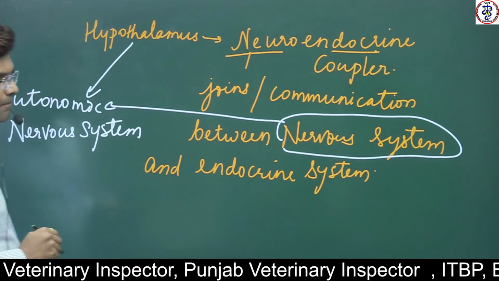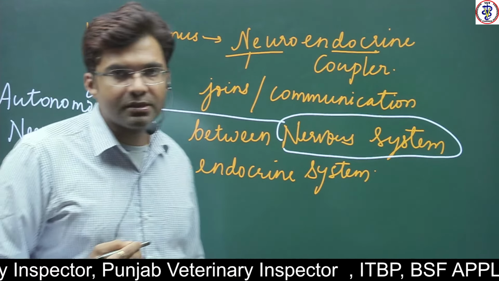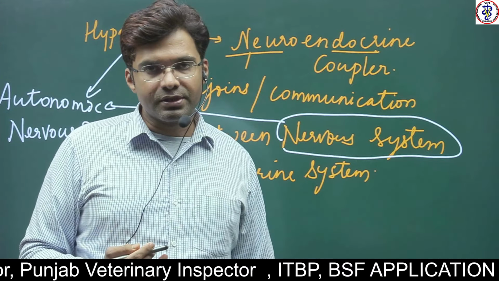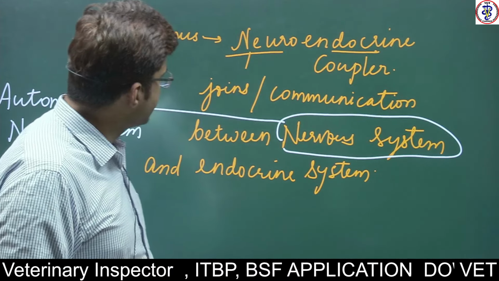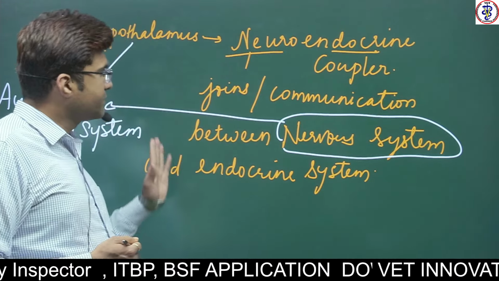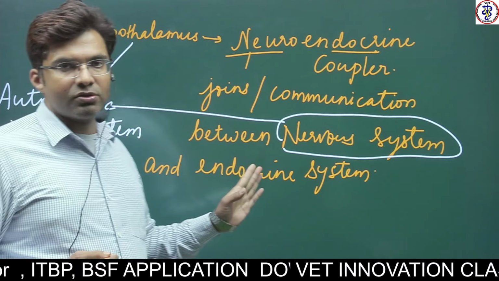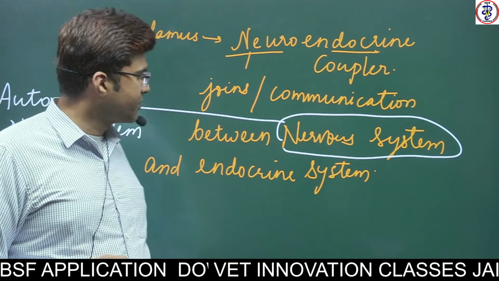You know that the hypothalamus is part of the autonomic nervous system, and here it also controls the endocrine system, it controls the pituitary.